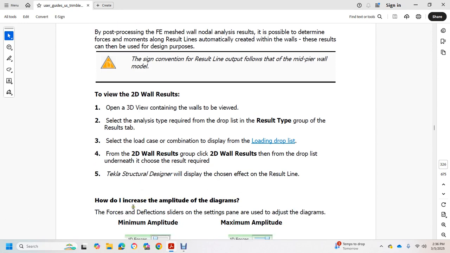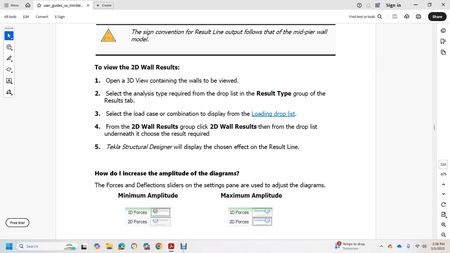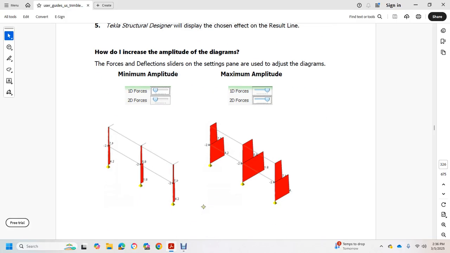How to increase the amplitude of the diaphragm, force and deflection? Use the settings pane to adjust the diaphragm minimum amplitude and maximum amplitude, as well as the 1D and 2D forces minimum amplitude.